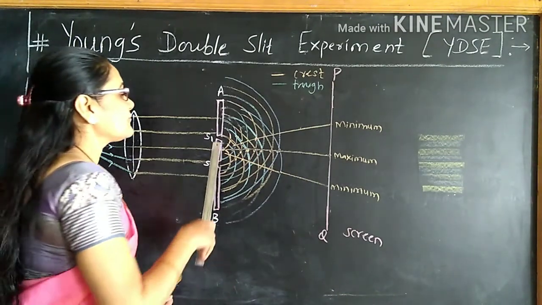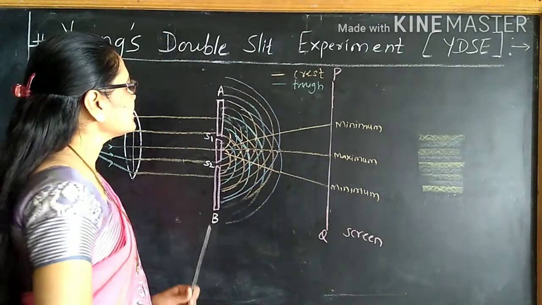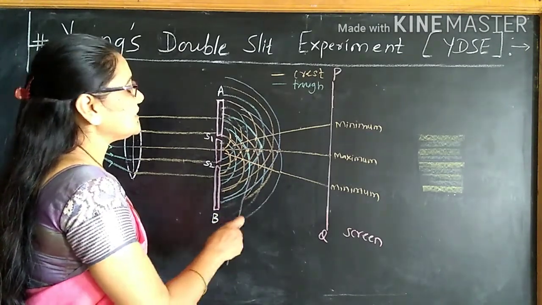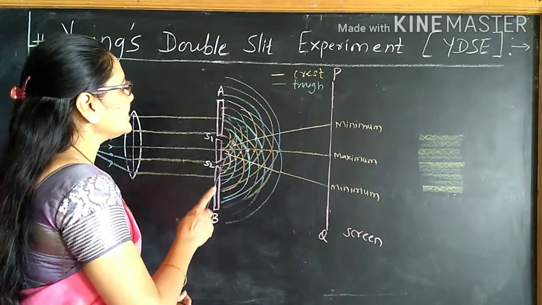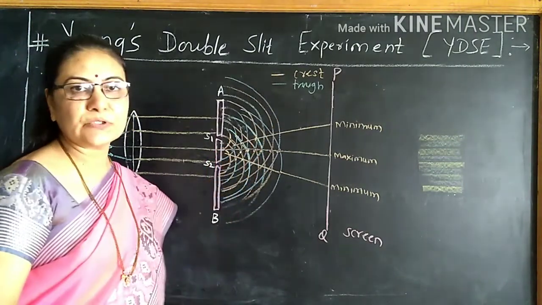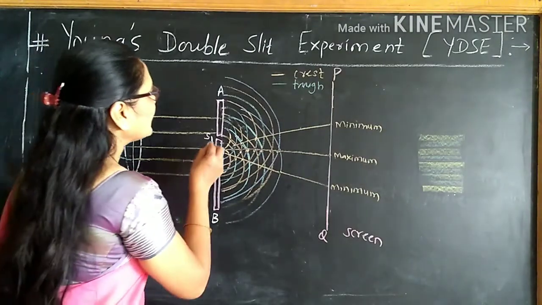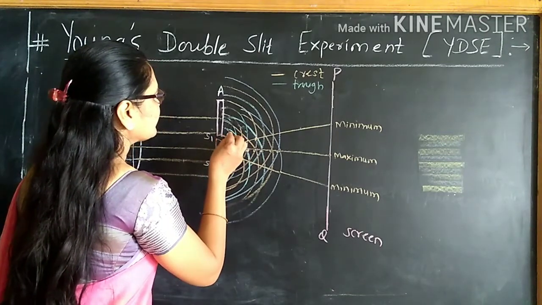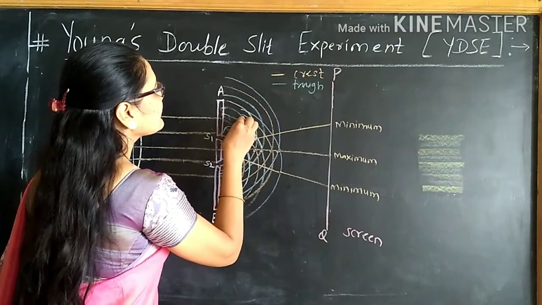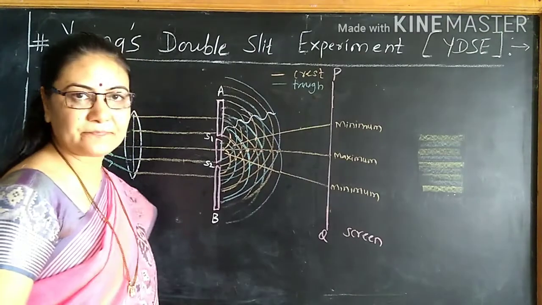When these cylindrical wavefronts emitted from S1 and S2 meet, they overlap. Here are the waves from S1 and S2, they overlap. Here let me draw the crest with this color and the trough with this blue color. Imagine from the topmost view, this wave is like this. Here is the crest, trough, then crest, trough, crest, trough, crest, trough in this way.